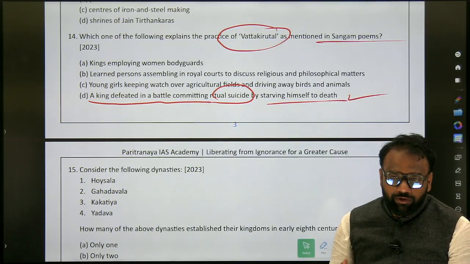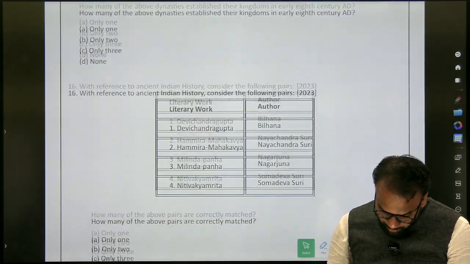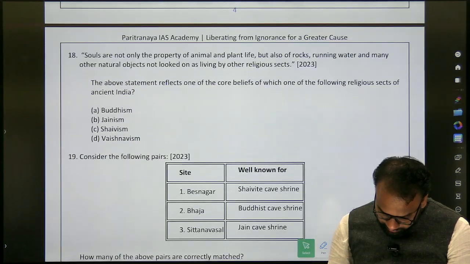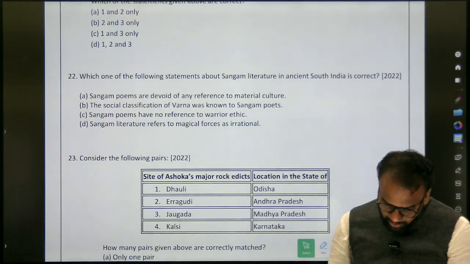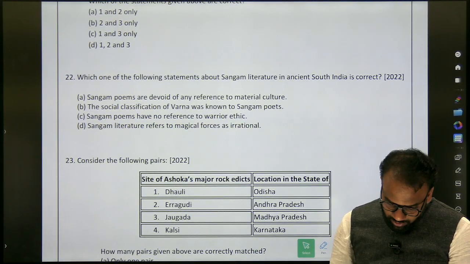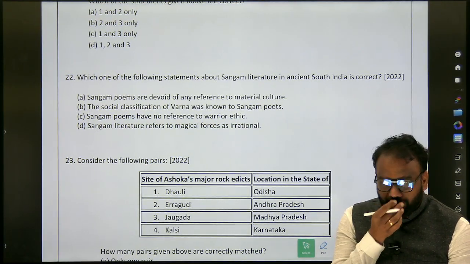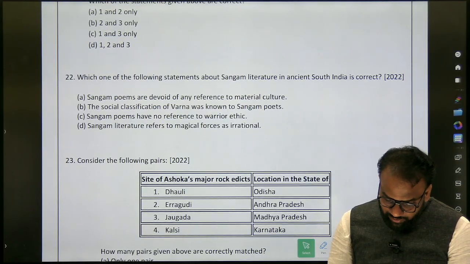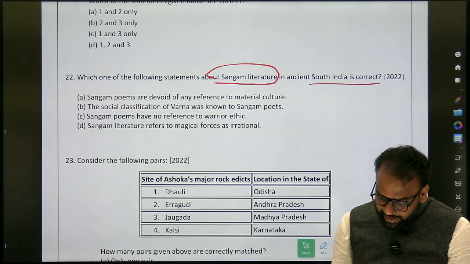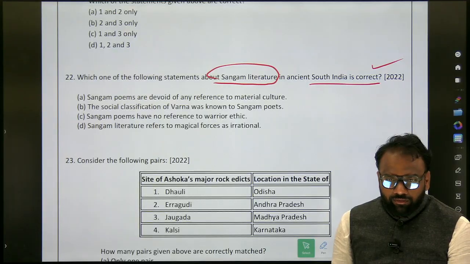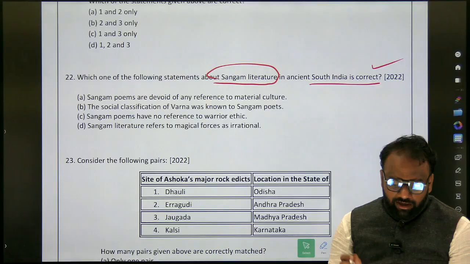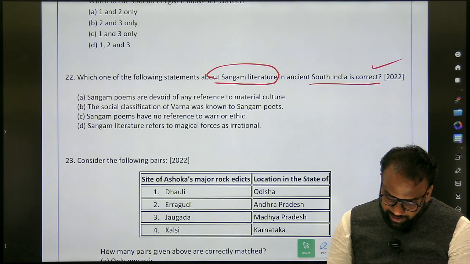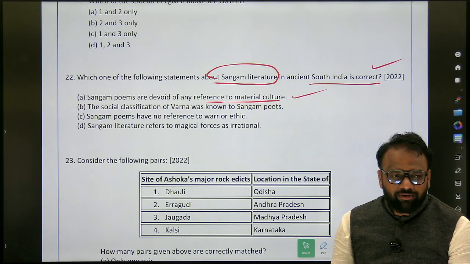But how is it related to the previous year question paper? You just look at the 2022 question paper here. Just go to question number 22 itself. Okay. So which one of the following statements about Sangam literature in ancient India is correct? See how this 22 question paper and the 23 question, both of them are linked. So if you look at the option, Sangam poems are devoid of any reference to material culture. What does it mean? Means they are not materialist.